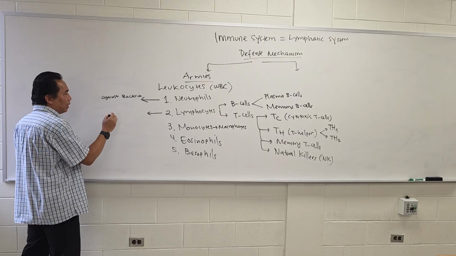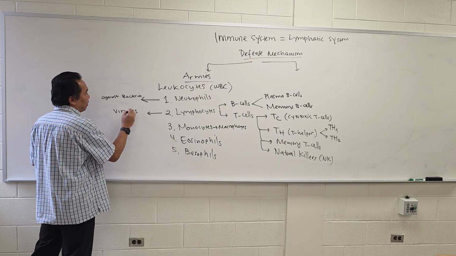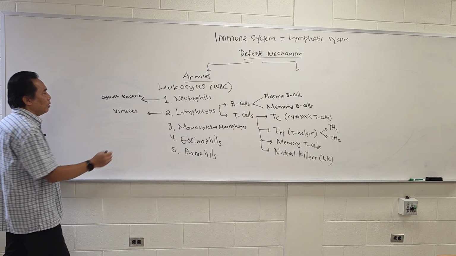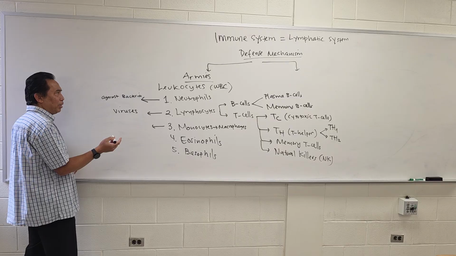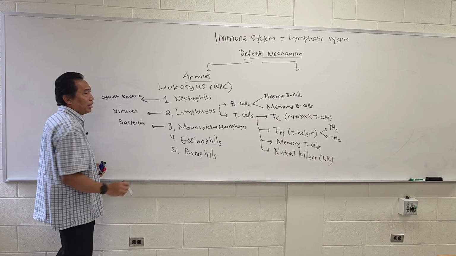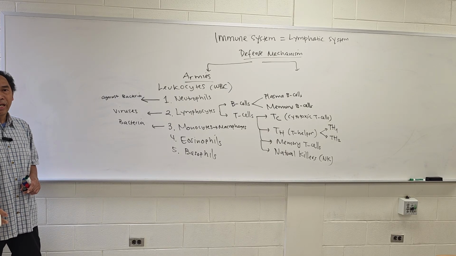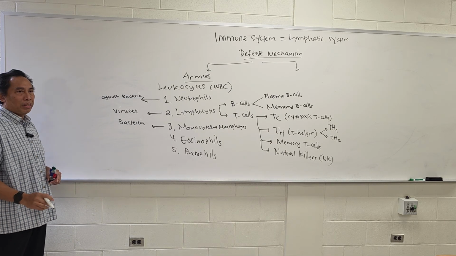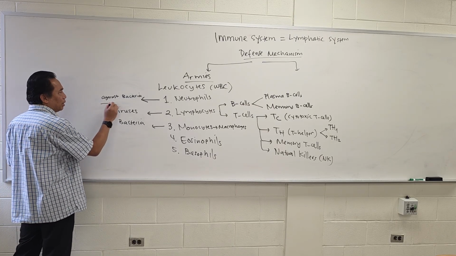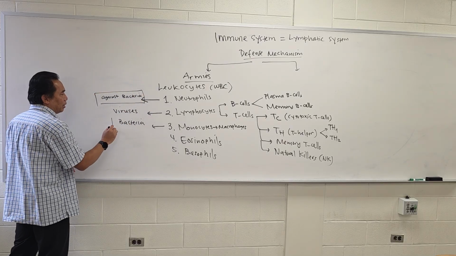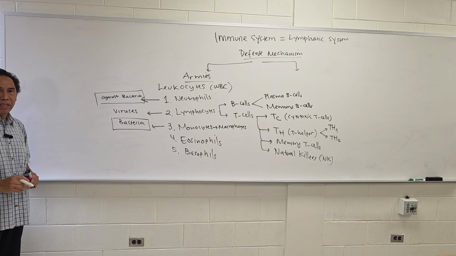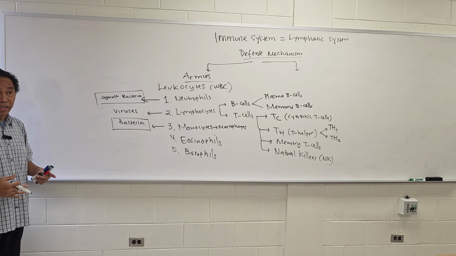Lymphocytes mainly fight against viruses, even though they also have the ability to fight bacteria. And then the monocyte is the same as the neutrophil. They also can kill bacteria, especially long-term bacterial infection for the monocyte. So the neutrophil and monocyte, or macrophages, can eat, they can phagocytose bacteria.